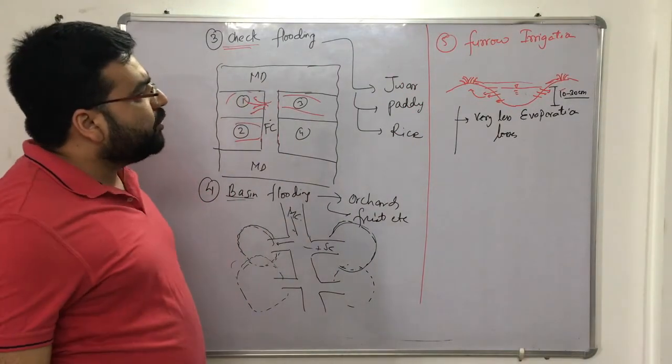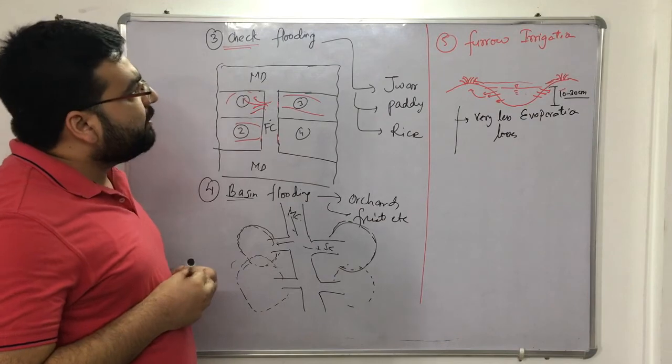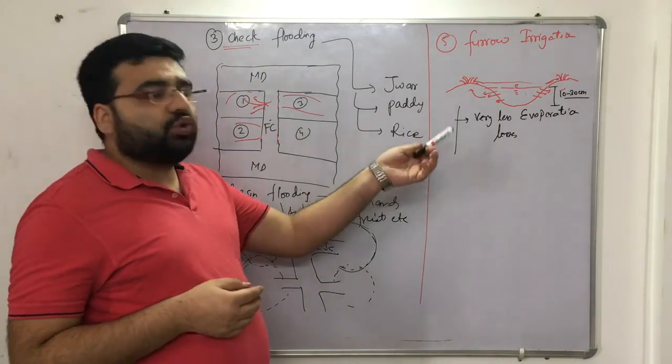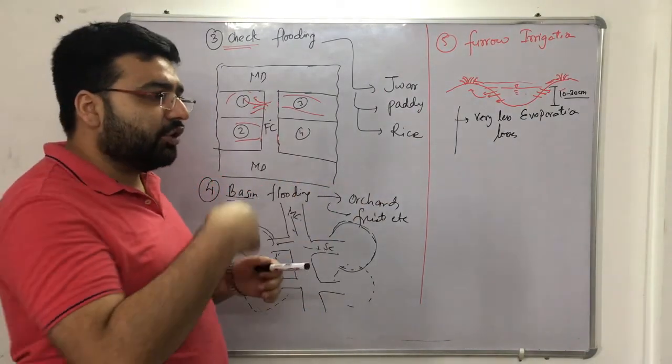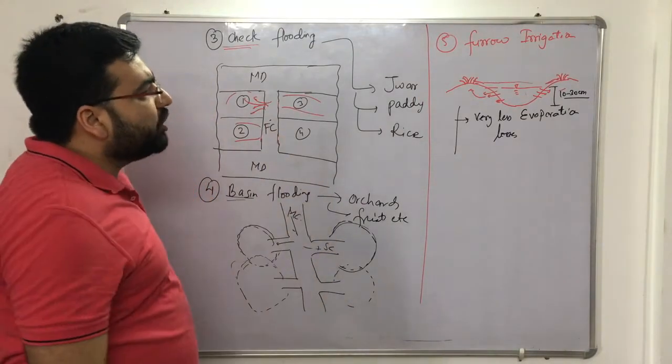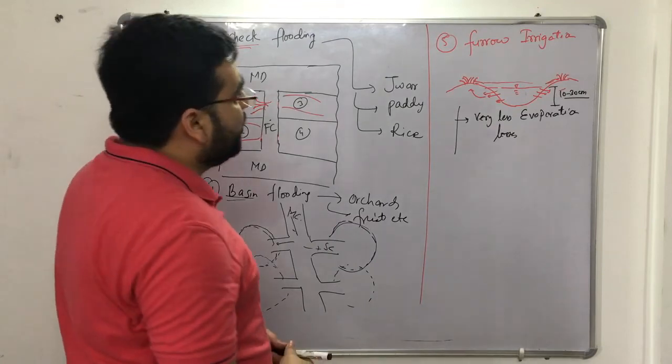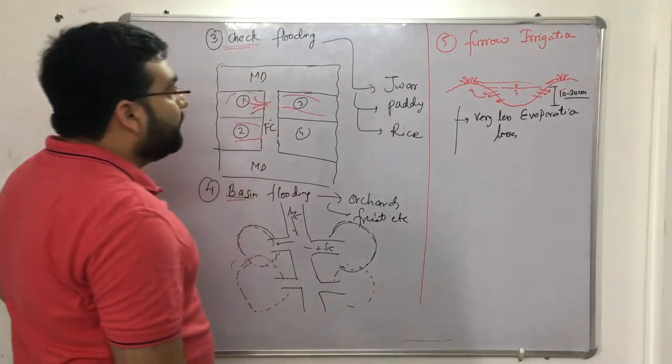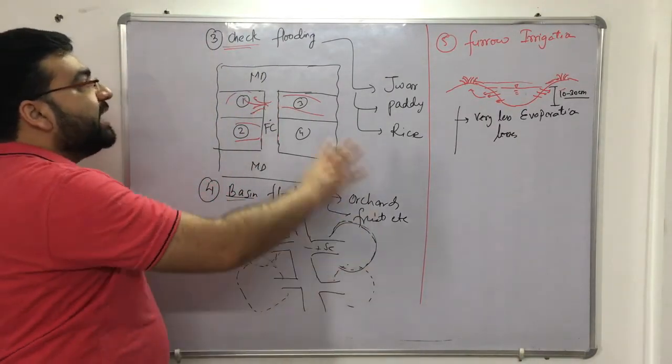What type of crops is this type of irrigation used for? Generally, furrow irrigation is used for sugarcane, or sometimes also for groundnuts, right? But mainly for sugarcane this type of irrigation is used, right? So I hope that you have understood the various types of irrigation.